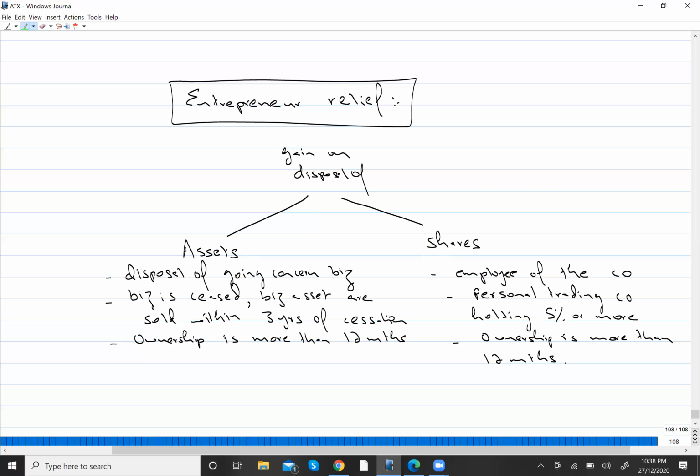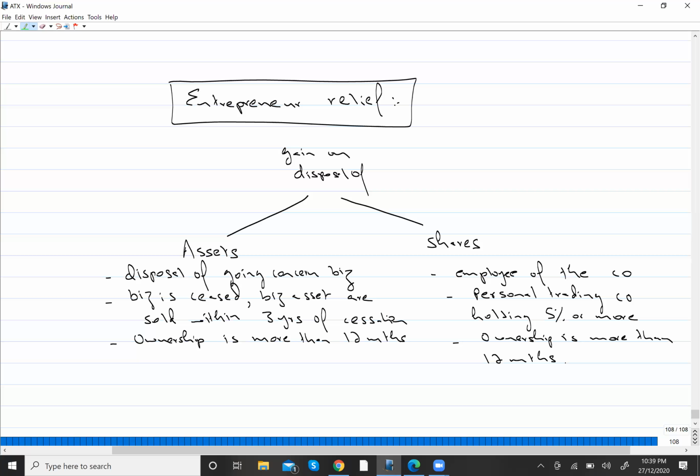If I talk about assets, in case of assets, ER relief will only be available if it is a business use asset. So this relief is only available on business assets. It is not available on any non-business asset. Let's take an example. Let's say I have sold a whole business. There will be many assets in it, like some property, plant and equipment.